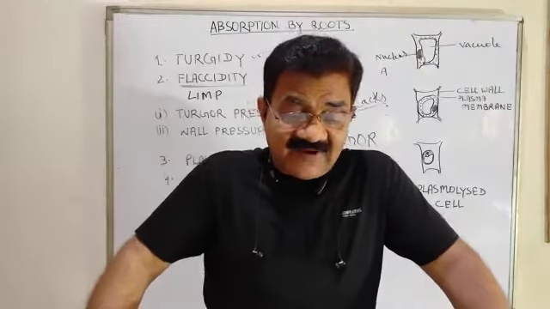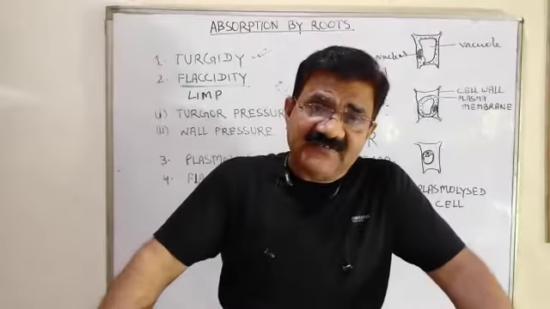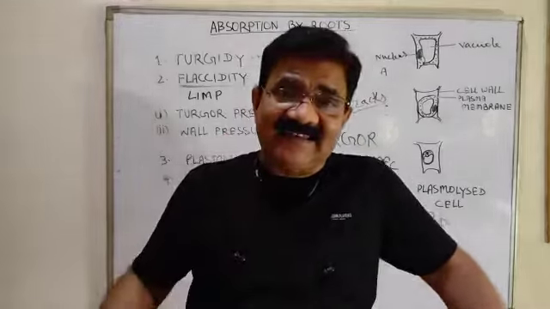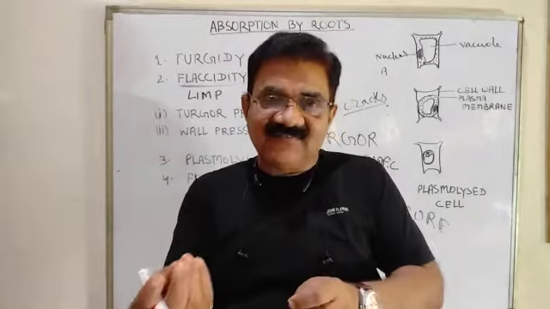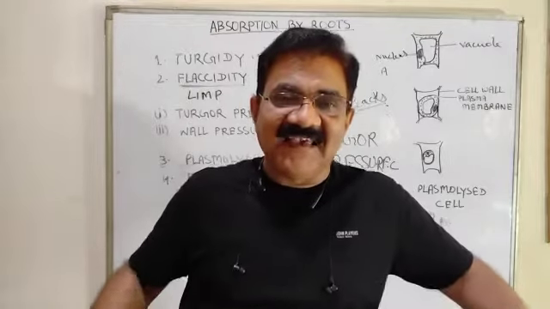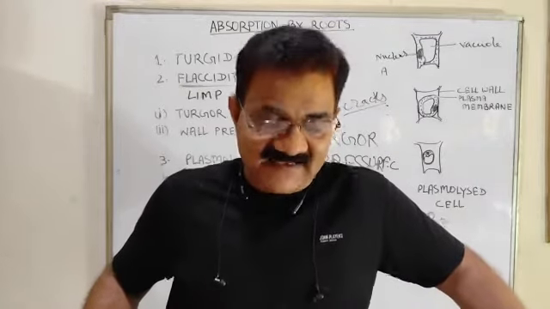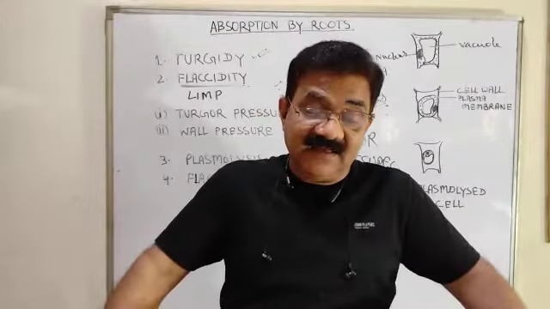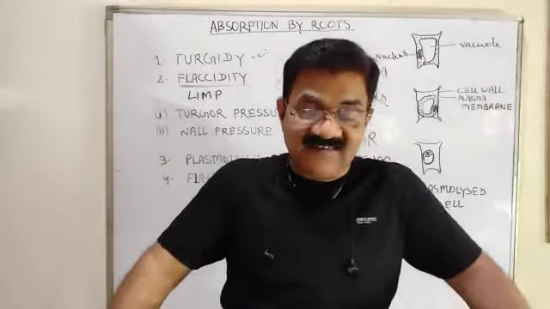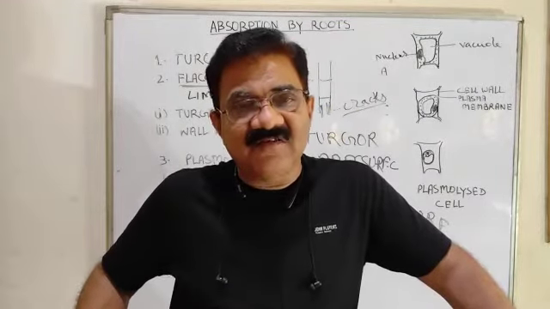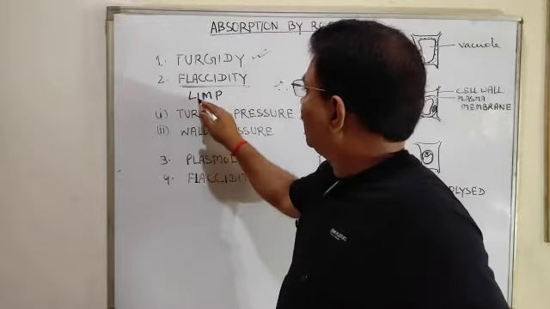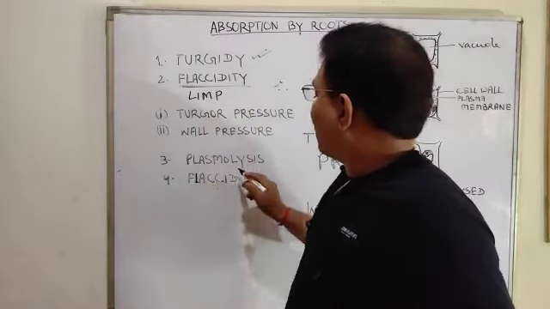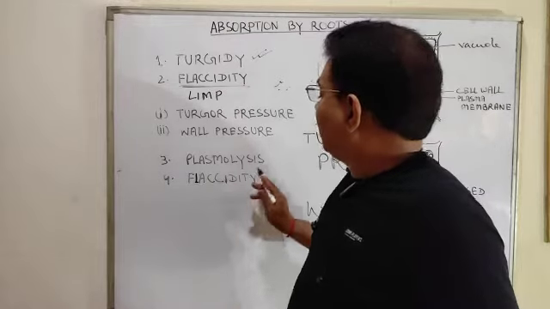It means flaccidity is the reverse of turgidity. Turgidity means tightness and flaccidity means what? Just the opposite of it. The cell will shrink. Shrinkage will be there in the cell. Now, this part is clear. What is flaccidity, or what is flaccid or limp? What is plasmolysis? What is flaccidity?